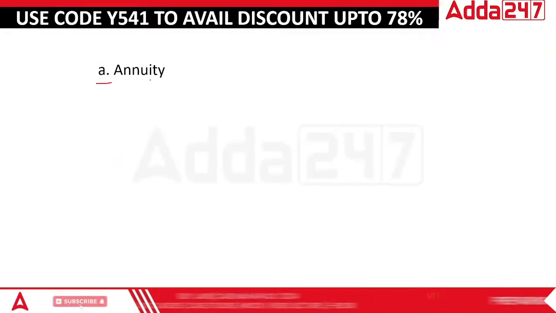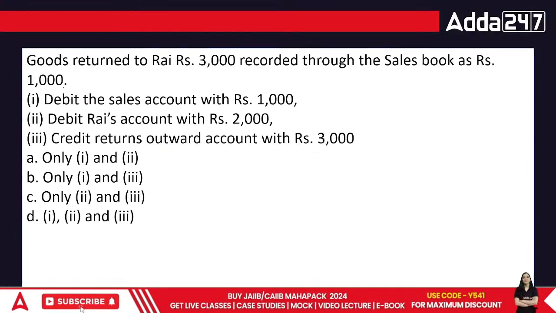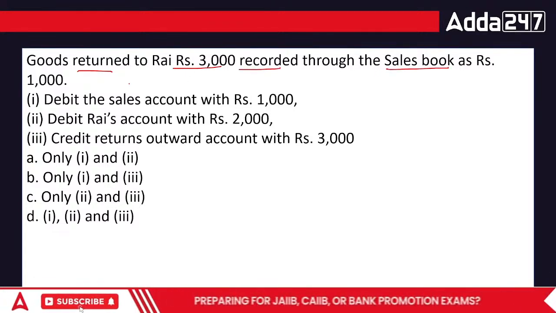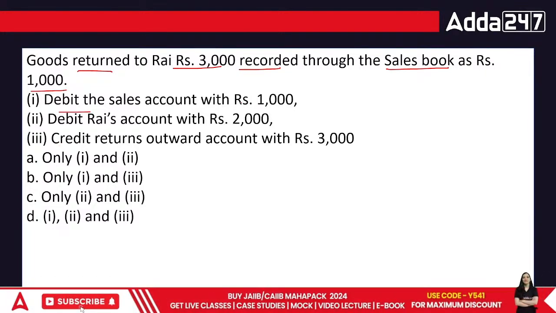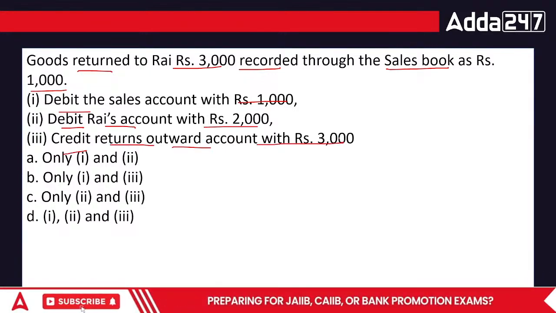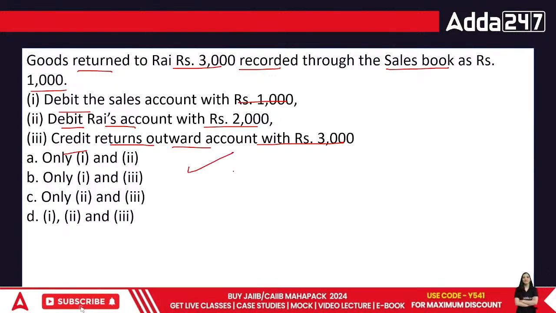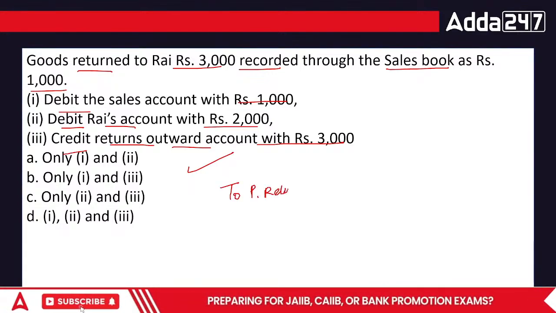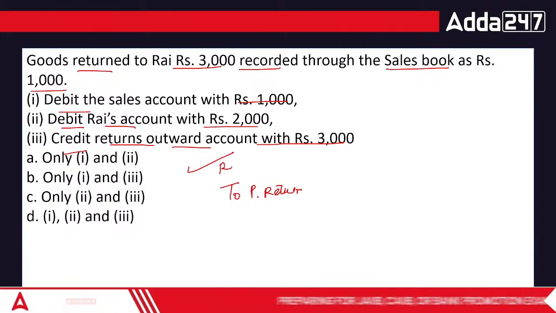It's called annuity. Next: goods returned to Rai rupees 3000 recorded through the sales book rupees 1000. Now, that's a journal entry. Debit to the sales account as 1000, debit Rai's account with 2000, credit returns outwards with 3000. Goods returned to Rai. That means the correct journal entry was goods returned to Rai, meaning the goods are gone.